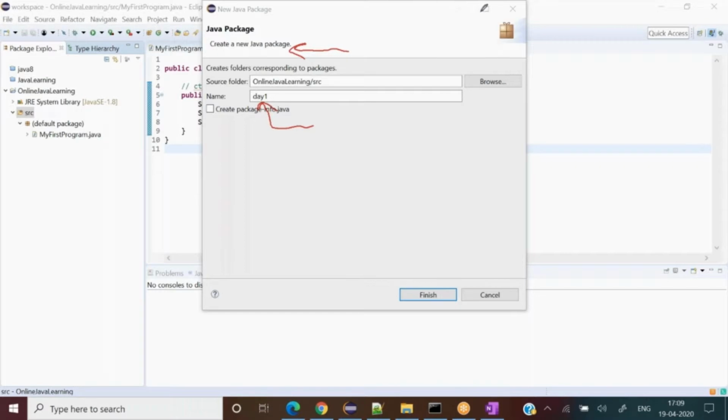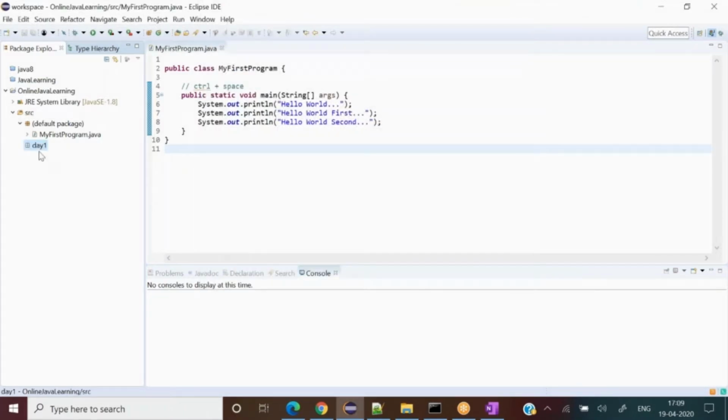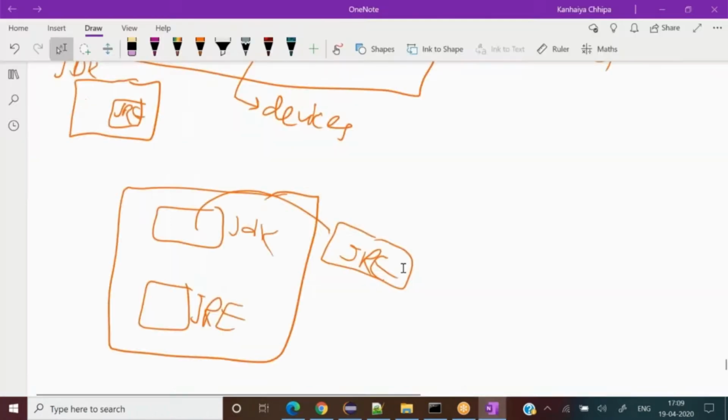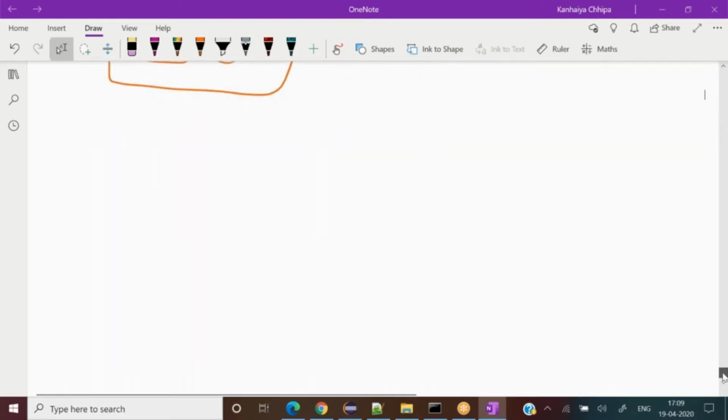So my next question for you: what is a package? Do you know what a package is in Java? Yes, a package contains multiple classes. So why do we create packages in Java? What is the need? Anywhere, not only Java. Why do we need packages? Any reason? I guess to group similar programs. That's right.